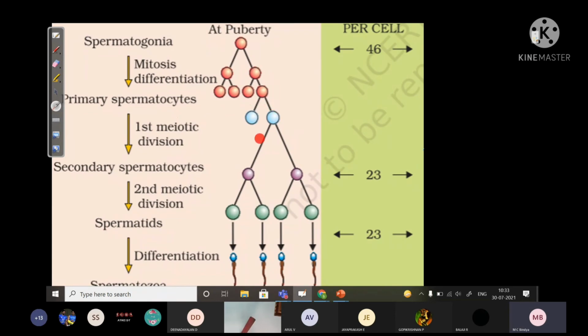Now looking at the type of division, primary spermatocyte undergoes first meiosis producing secondary spermatocyte. You can see the division is an equal type of division. Sizes are the same.